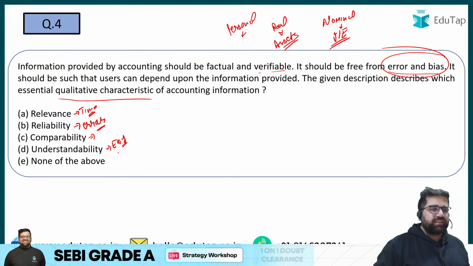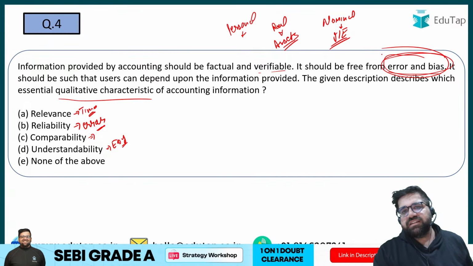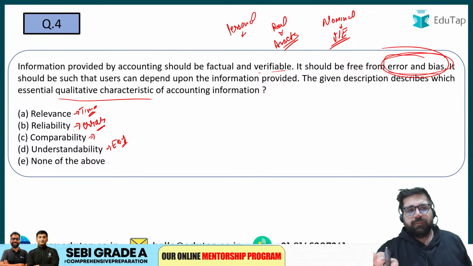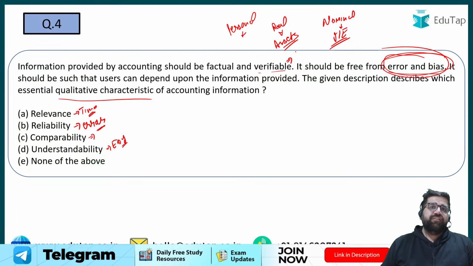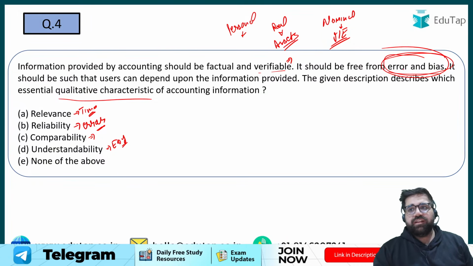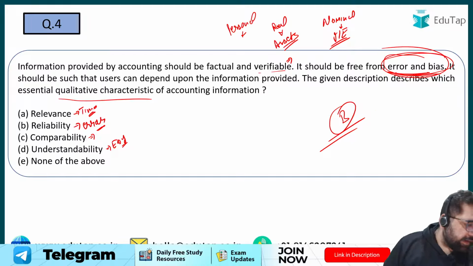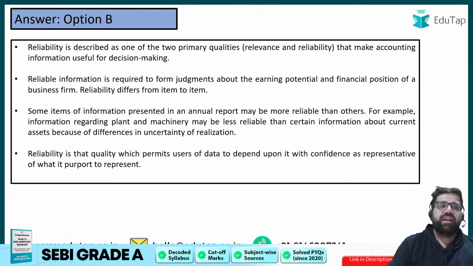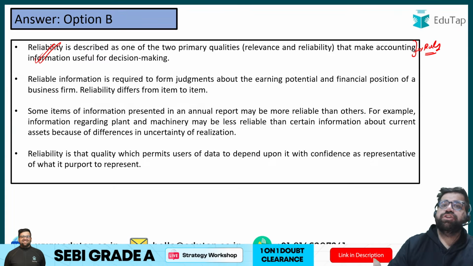What will be the right answer? Yes, the correct answer will be option number B, which is reliability. Now see, over here they have written errors and biasness, and reliability deals with it. But yes, to an extent you can say that you have to make objectivity also. Objectivity comes with your verifiability. But over here I have to look for other keywords also. So error and biasness was there. Therefore my answer will be option number B, reliability, and not option number E. Right? So those who have given reliability, very, very good. Reliability basically means that I can rely on the information which the accounting manager has provided to me. So it should be error free.